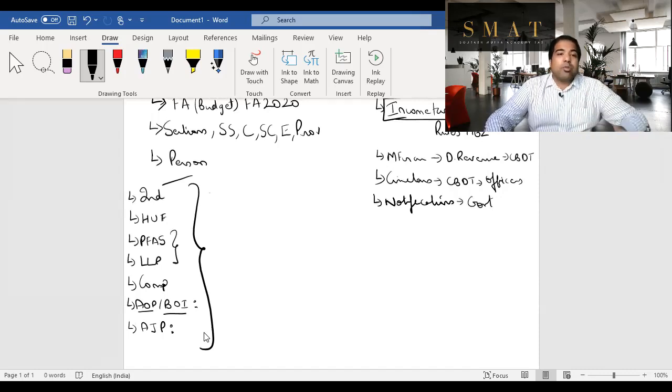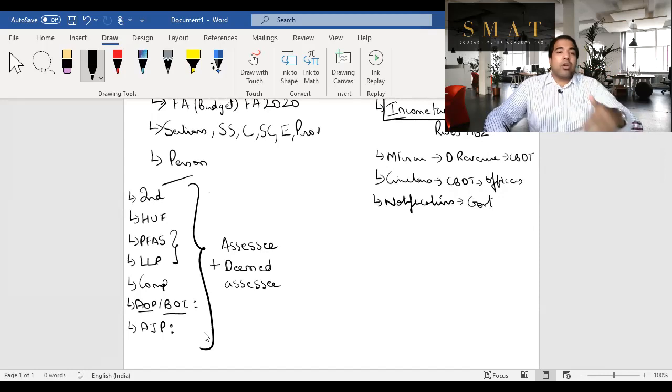Guys, all these people necessarily don't have to pay tax. You are today a student, you don't pay taxes, but when you become liable to pay tax, you are called an assessee. So the journey from a person to an assessee is this. And guys, once an assessee, you've discussed, a deemed assessee is someone who thinks he's not supposed to pay tax, but the government feels that he's supposed to pay tax. They're called a deemed assessee or a representative assessee. Let's say there's a person who's abroad. So for him, there will be a person in India who will be targeted and termed as a representative assessee. Not really the most important.